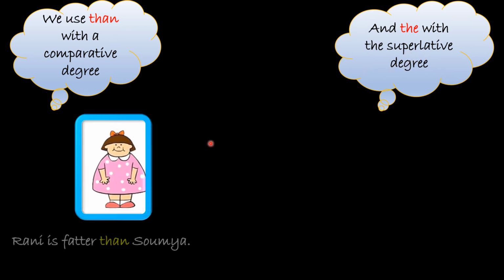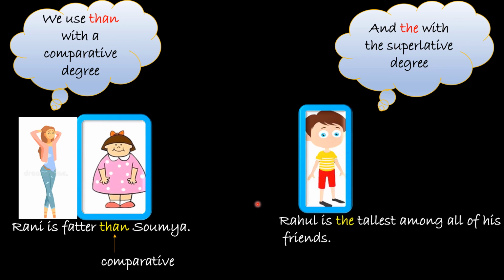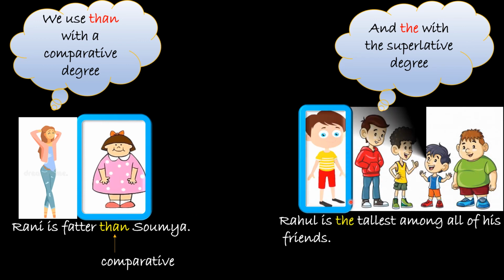So students, two things to remember here. We use than with a comparative degree and we use the with a superlative degree. So for example, Rani is fatter than Soumya. So here we are comparing how many persons? Two persons. So this is comparative degree and we have used than. Now here, Rahul is the tallest among all of his friends. Now they are more than 2, as you can see. So here we have made superlative degree and we have used the to make the superlative degree.